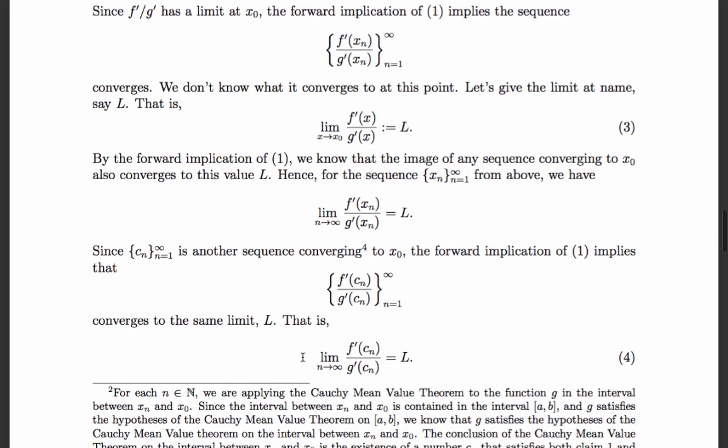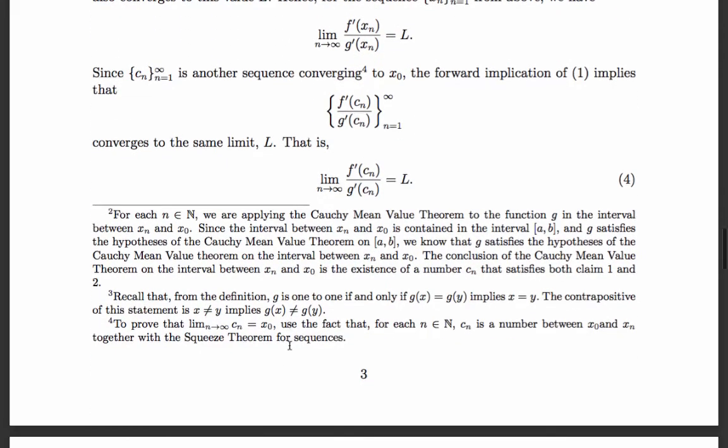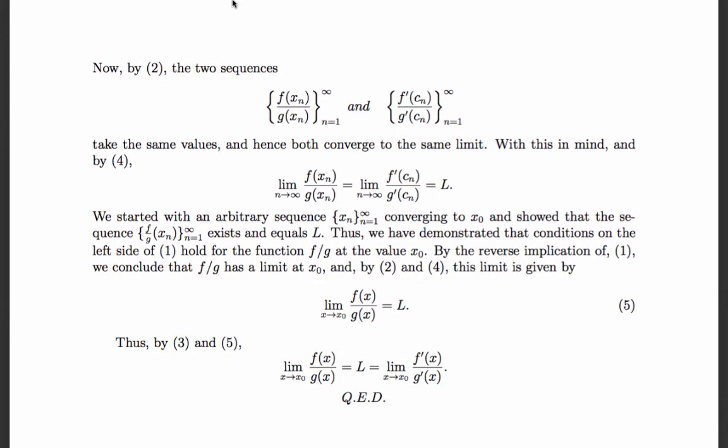But remember, f prime of Cn over g prime of Cn is exactly equal to f of xn divided by g of xn. That's how we're able to go from a ratio of derivatives to the ratio of the original functions f and g, because these two sequences are exactly the same. And if this one converges to L, then this one converges to L. And because L is equal to the limit as x approaches x naught of f prime over g prime, we get the limit as x approaches x naught of f over g is also L. And we've proven our result. We've proven L'Hopital's theorem.